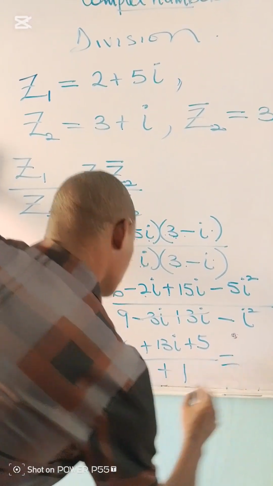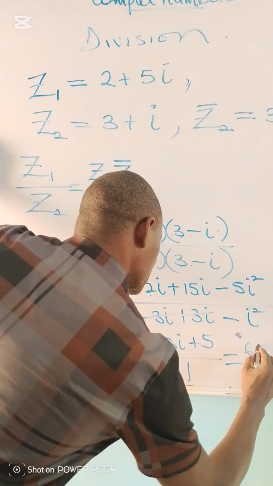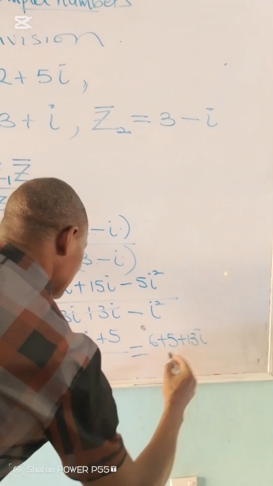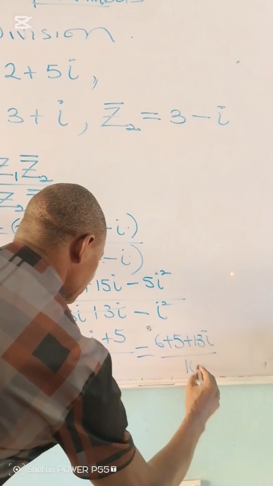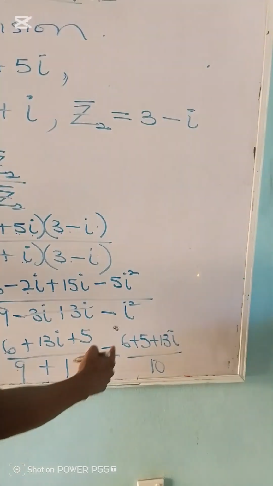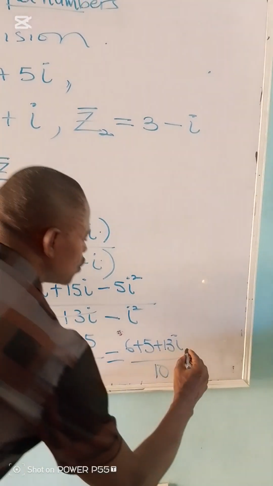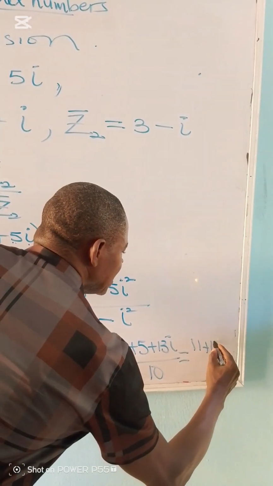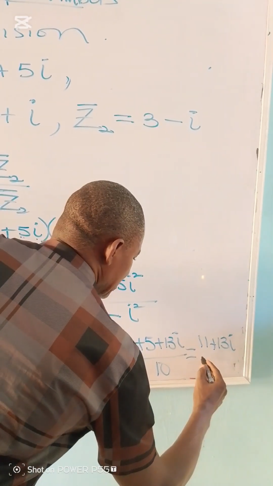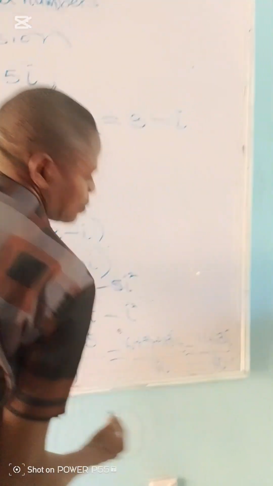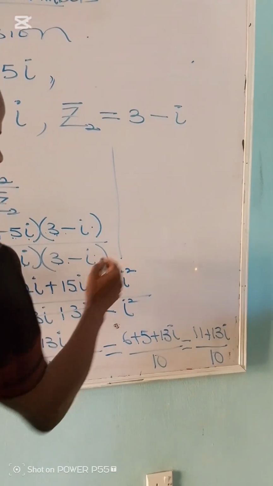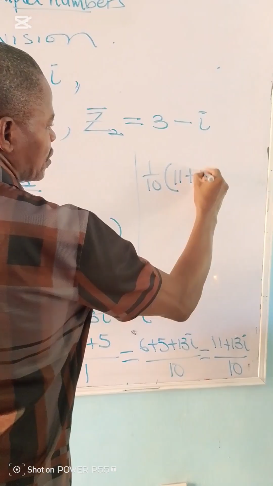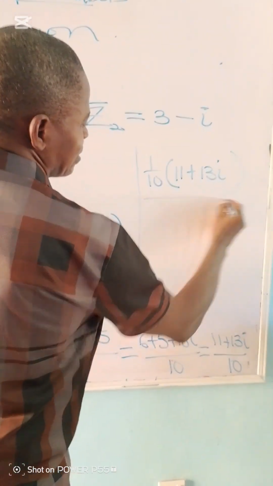So this will be equal to 6 plus 5 plus 13i over 10, because 9 plus 1 is 10 and 6 plus 5 is 11. So we have 11 plus 13i over 10. That's the answer, although the answer can also be written as 1 over 10 times 11 plus 13i. You can also write it like this. Thank you.